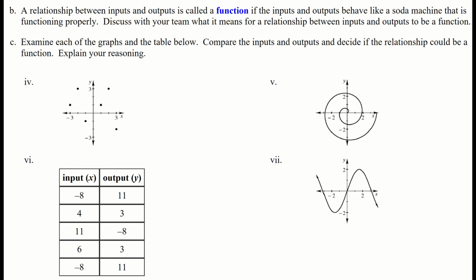C. Examine each of the graphs and the tables below, compare the inputs and outputs, and decide if the relationship could be a function. Explain your reasoning. So one of the things, especially if you're looking at a graphical situation, an easy way to identify whether or not a relationship is a function is just using a vertical line. So if I was to bring this little line over here, you can see it right there.